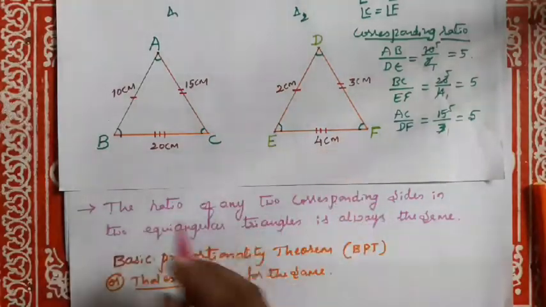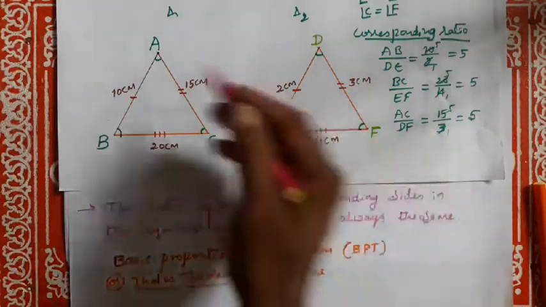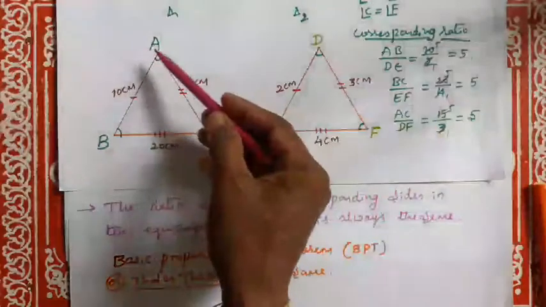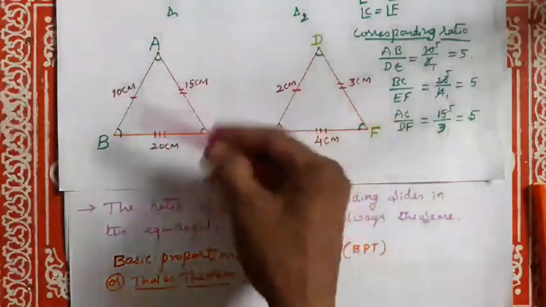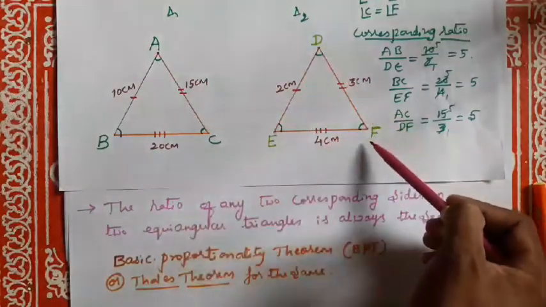Dear students, the ratio of any two corresponding sides. What are the corresponding sides? AB and DE, BC and EF, AC and DF.